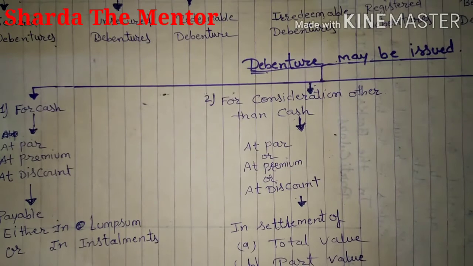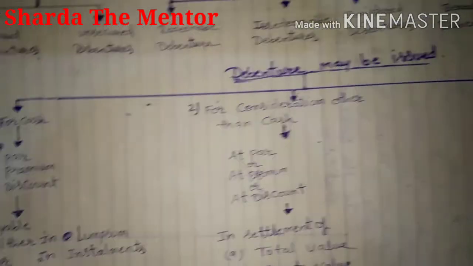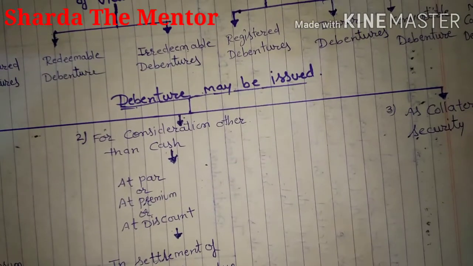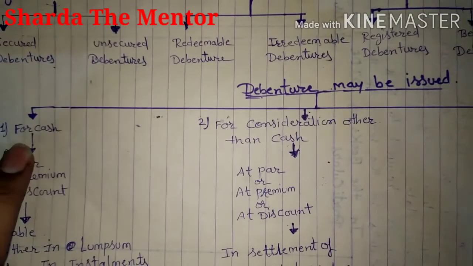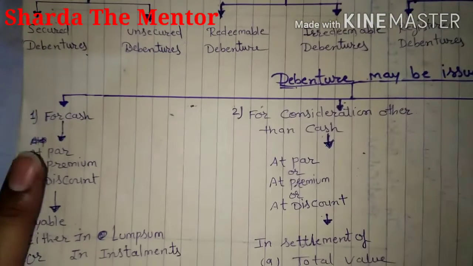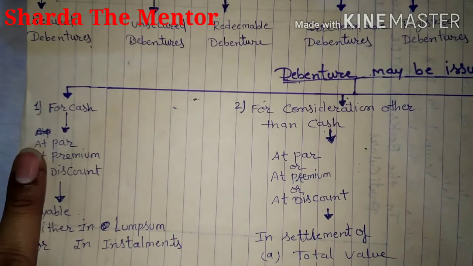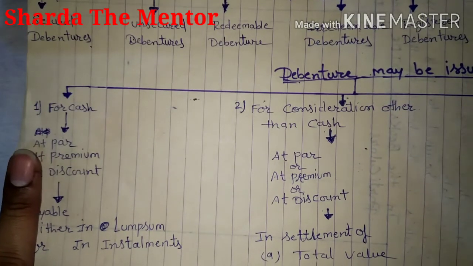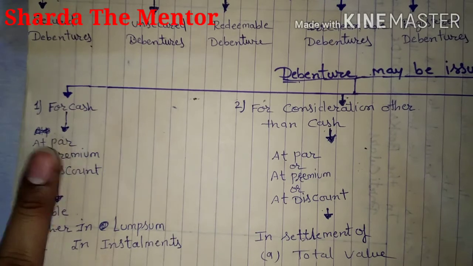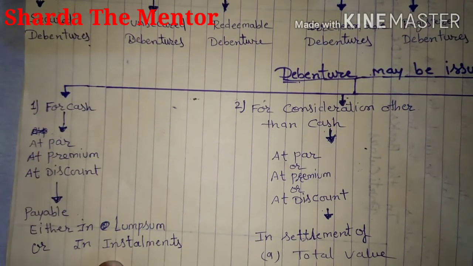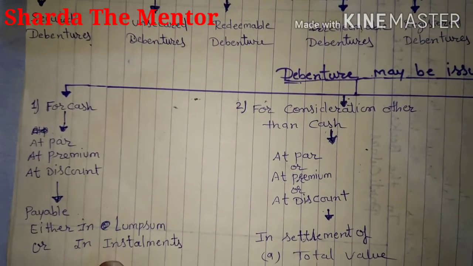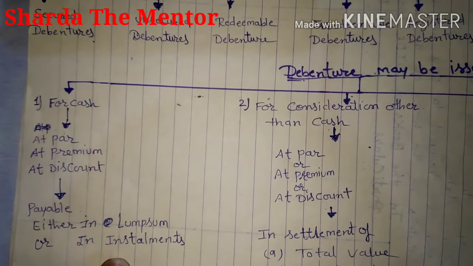Now when we talk about debenture issue, we can issue debentures on three bases. First one is for cash. If the company requires money, they issue debentures and get cash, so that is considered cash. Three conditions are there: at par, at premium, at discount. Two conditions are possible in that case.